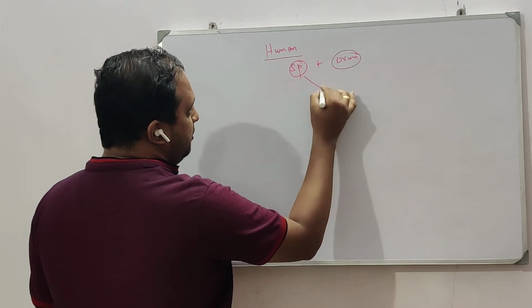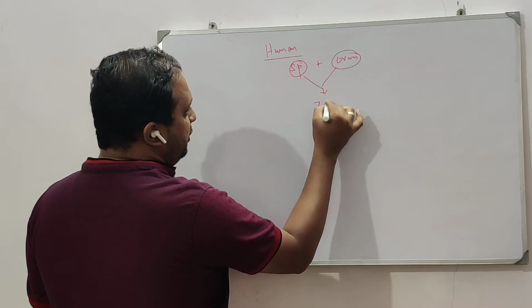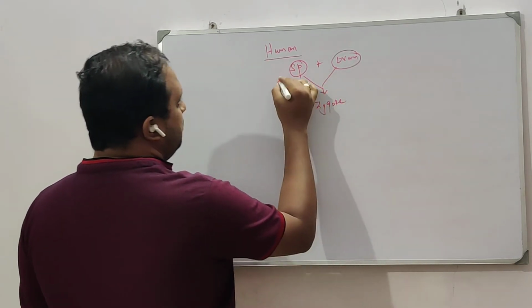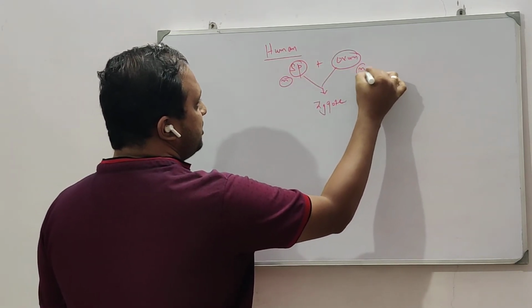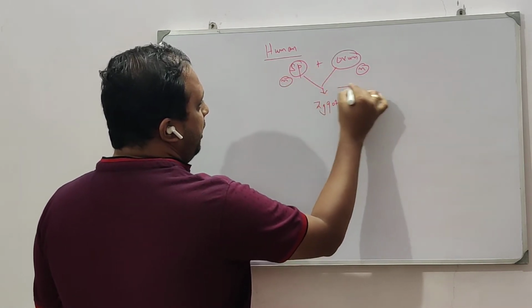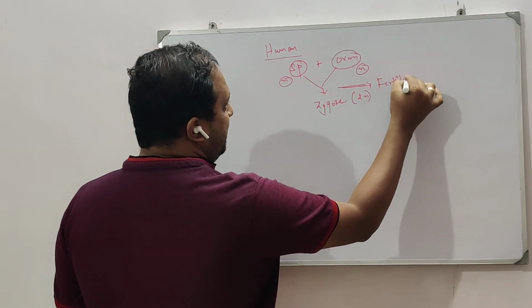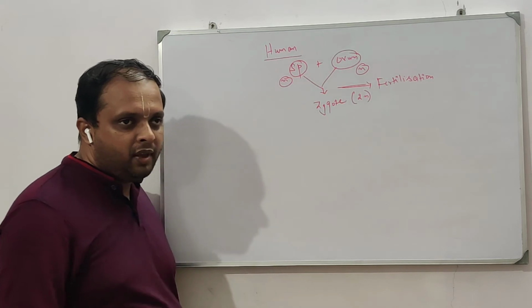These both combine and produce a zygote, right? Now this sperm is haploid, this ovum is haploid, and the zygote is diploid, and I call this process fertilization.